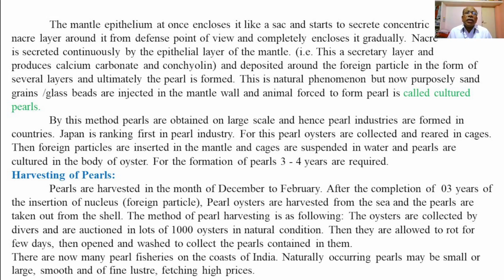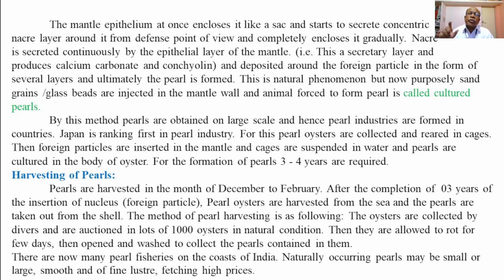Nacre is secreted continuously or regularly by the epithelial layer of the mantle wall, the secretory layer. The glandular cells of the secretory layer produce calcium carbonate and quincholine.